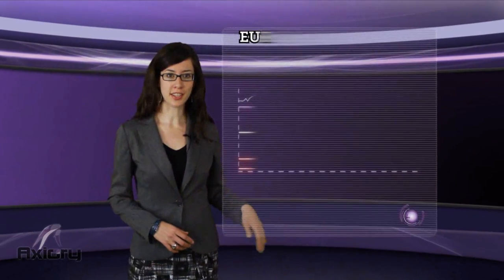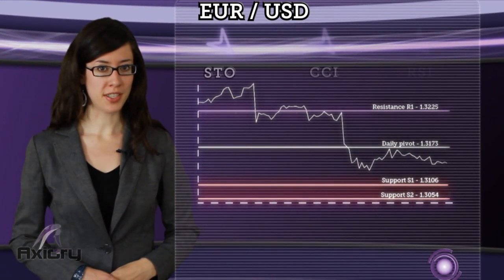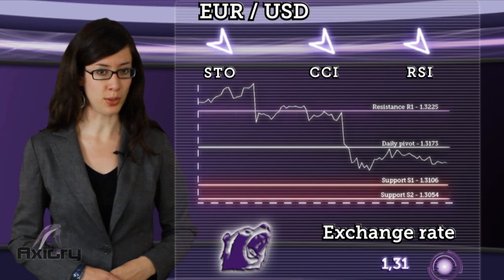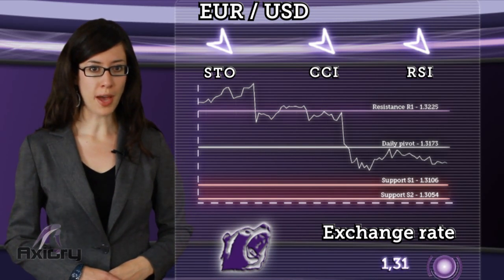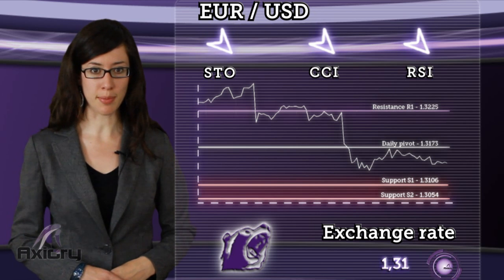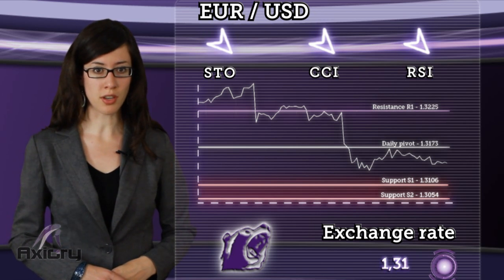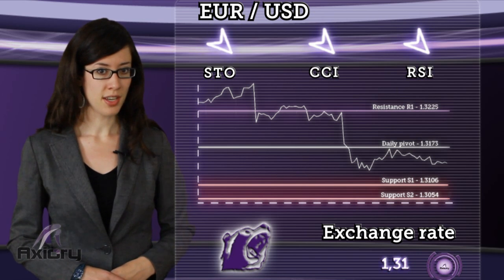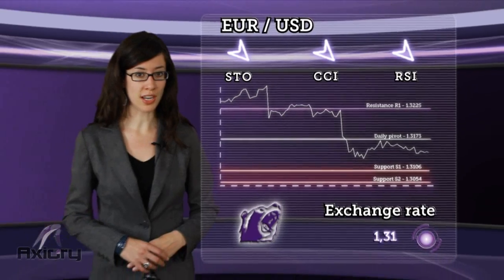Let's start with Axiory's technical outlook for the euro-dollar. Price is approaching support S1 and a fall below this level will suggest the next target at S2 support. But if price rebounds soon, we can expect a retest of the daily pivot, and a further rise will focus on R1 resistance, and also it will negate previous conclusions. Based on the conclusions for each indicator in our analysis, we're expecting a bearish trend today.